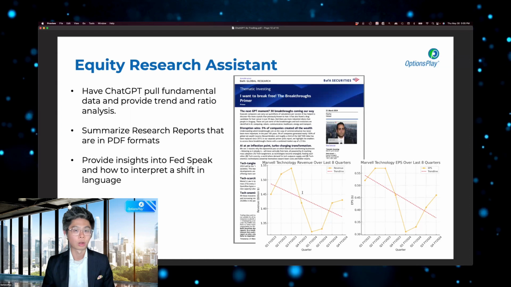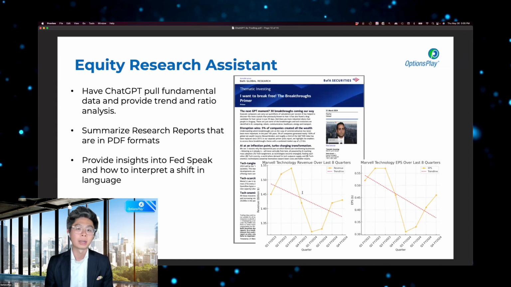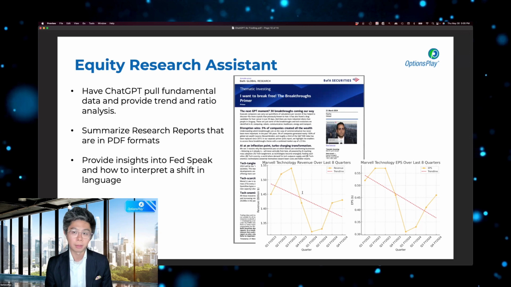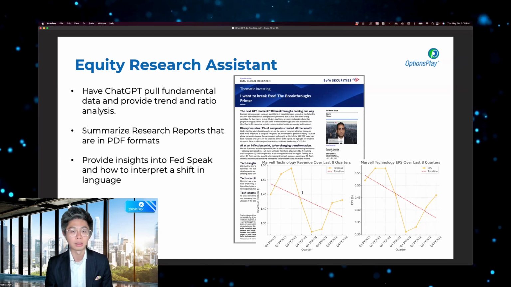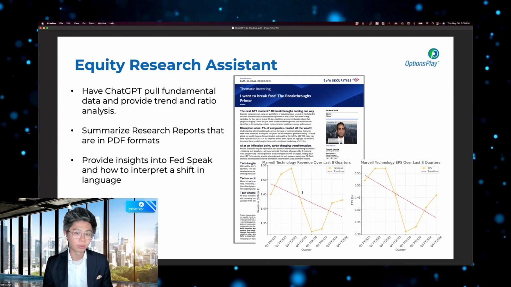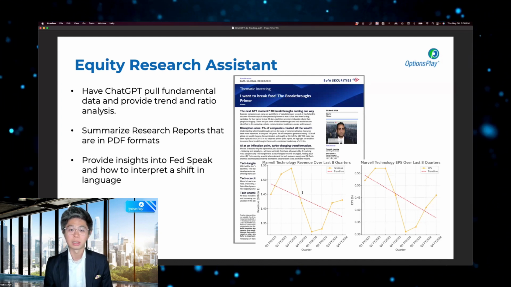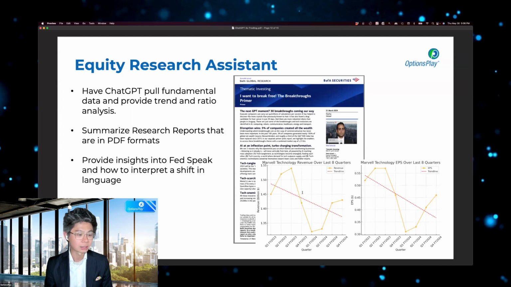I want to know what the current trends are for the financial statements. And to do that analysis, it takes quite a bit of time. And this is why research analysts on Wall Street work 80-hour weeks and get paid $250,000 a year to do this research, because it's brutal work. It's tedious, and it takes a lot of time.